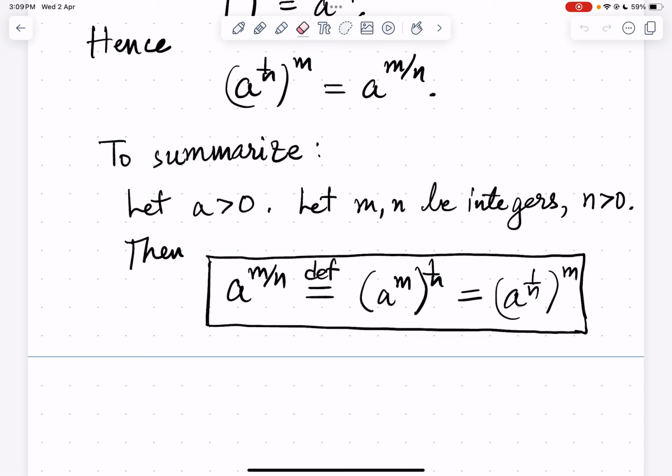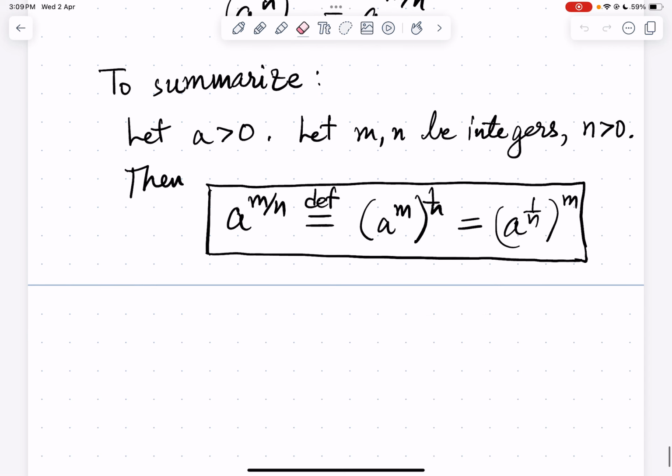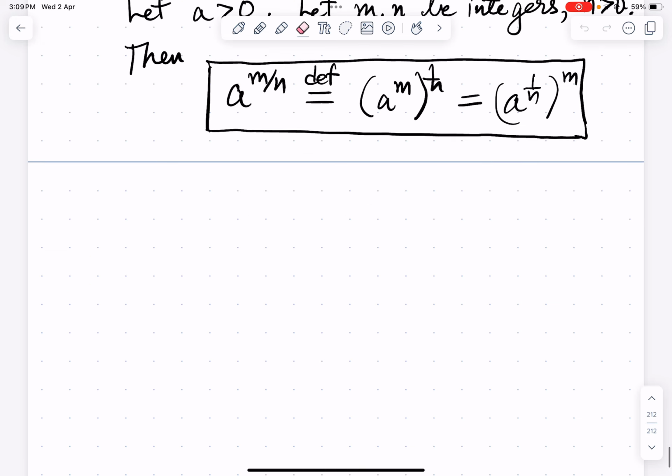So this is the summary of what we have done so far. Let a be positive, let m, n be integers, n greater than 0. Then a power m by n is defined as a power m power 1 by n. And we found out that this quantity is also equal to a power 1 by n power m. So let's continue.